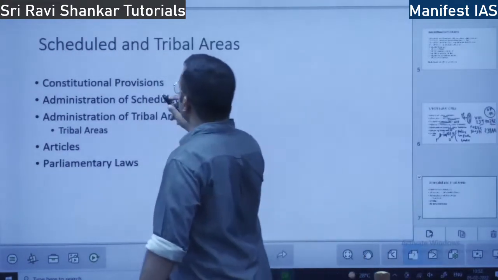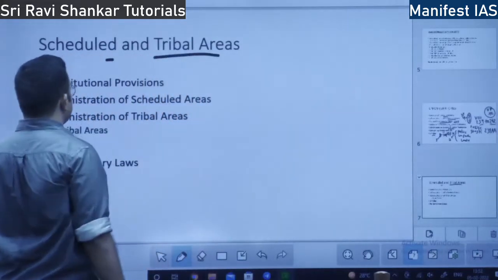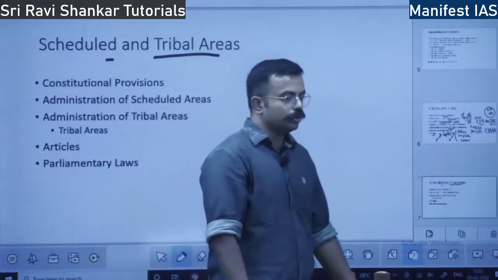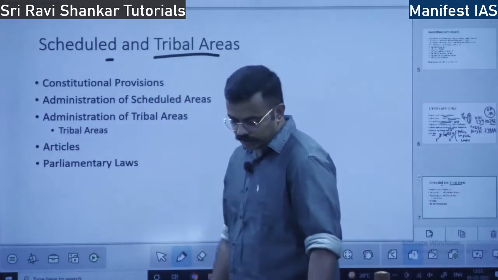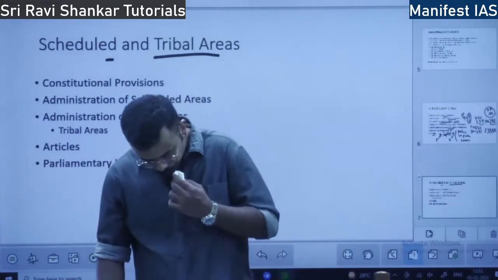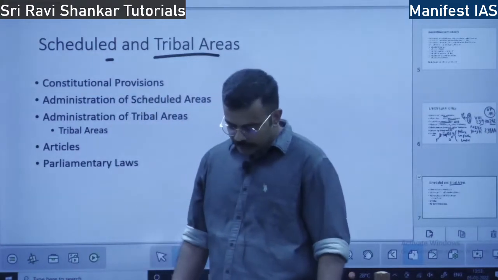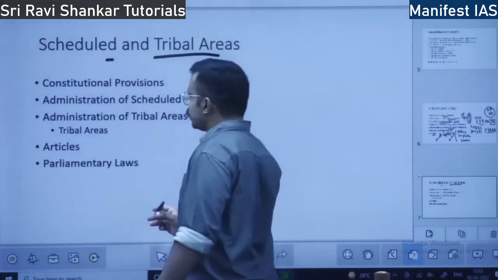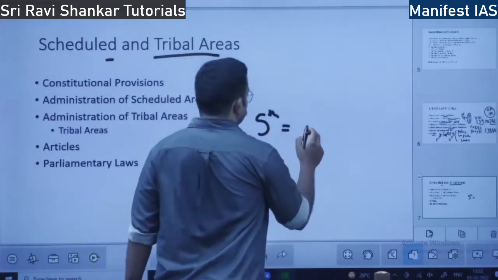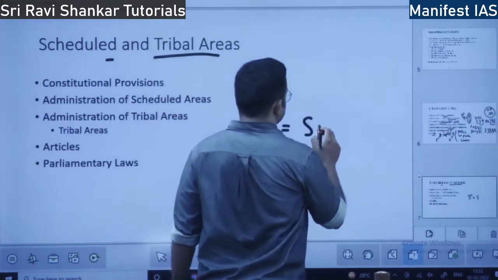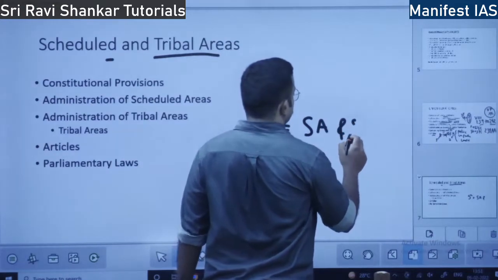Okay, next we will move towards scheduled and tribal areas. There is the fifth schedule and the sixth schedule. The fifth schedule speaks about schedule areas and schedule tribes.